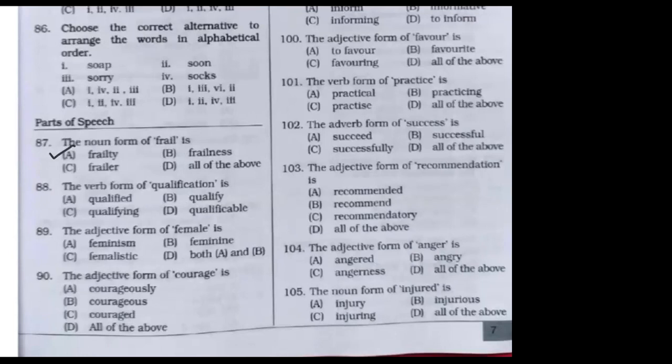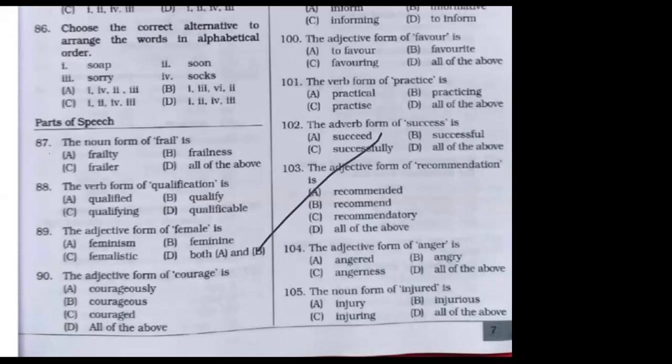The verb of qualification: to qualify. Very good. The adjective form of female is to be feminine. There is nothing called feministic. Feminism is the noun form. Adjective form of courage: courageous.